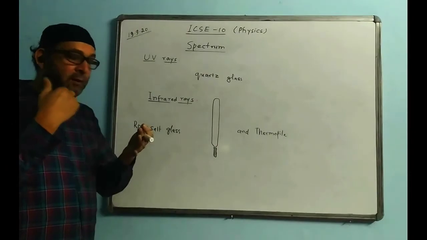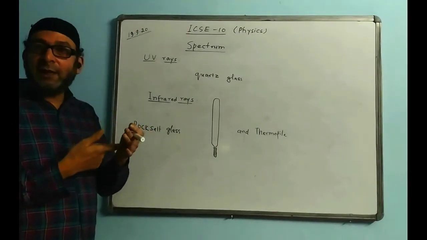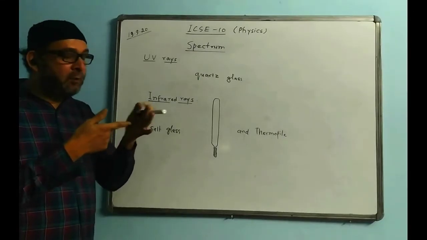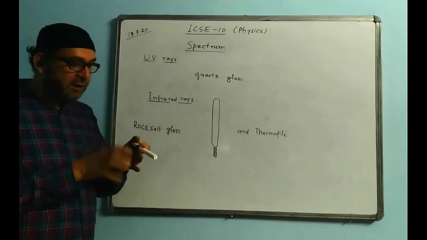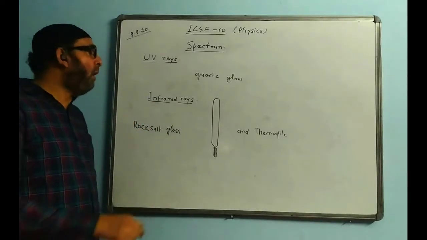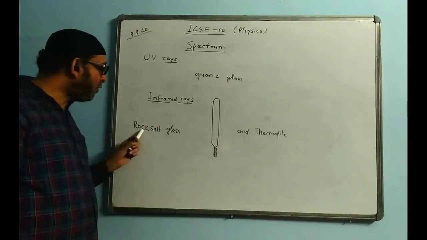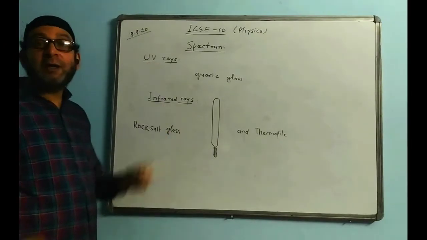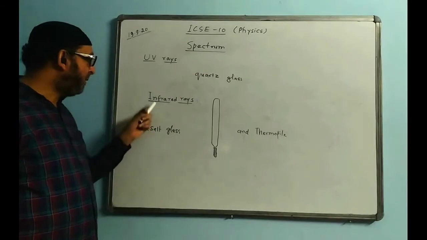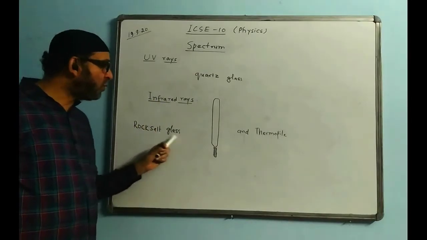If the blood is getting blocked inside the veins, that gets cleared up due to the infrared rays. Those lamps are covered with rock salt glass. UV lamps are covered with quartz glass, but infrared lamps are covered with rock salt glass.